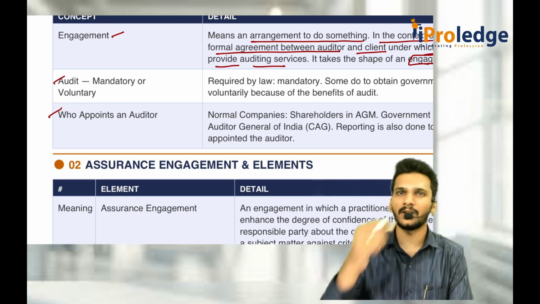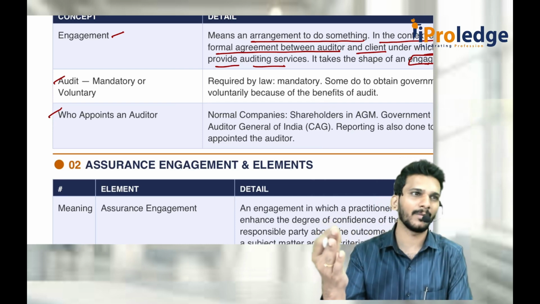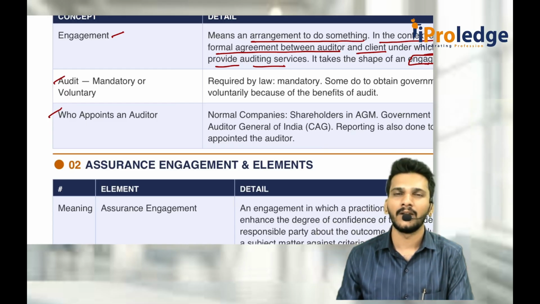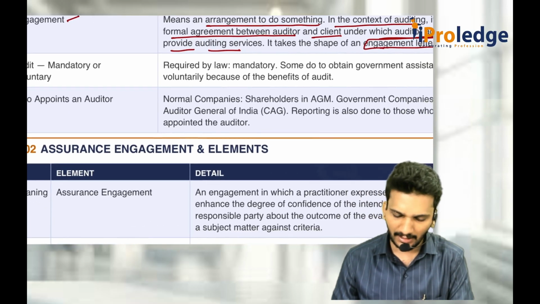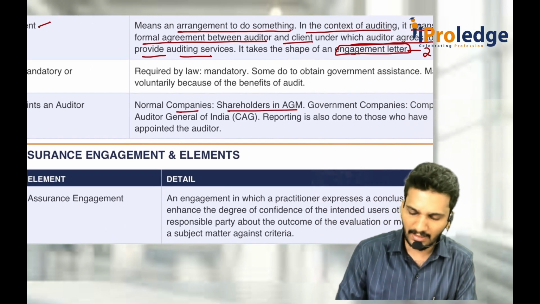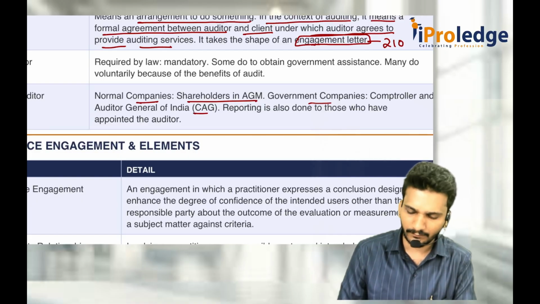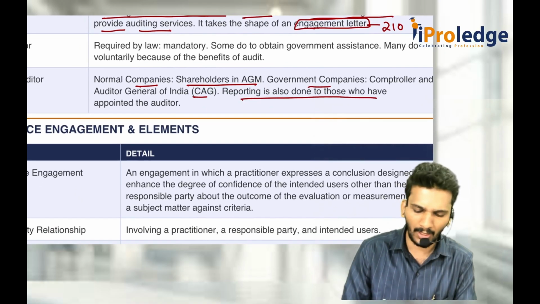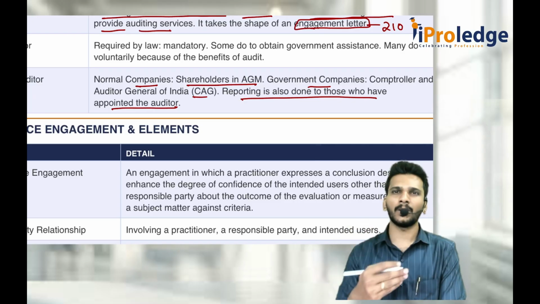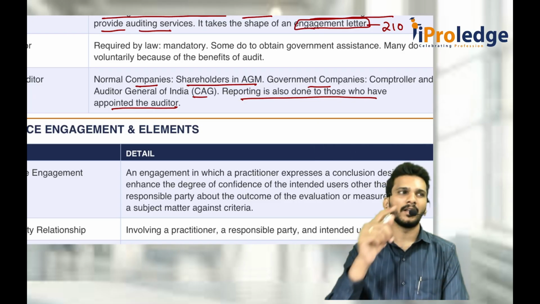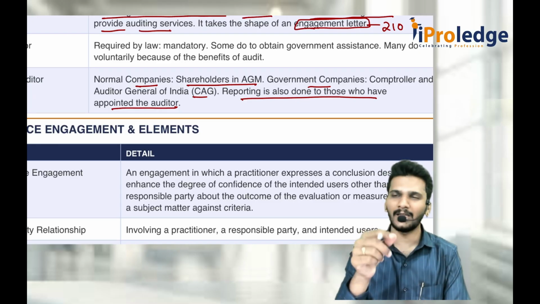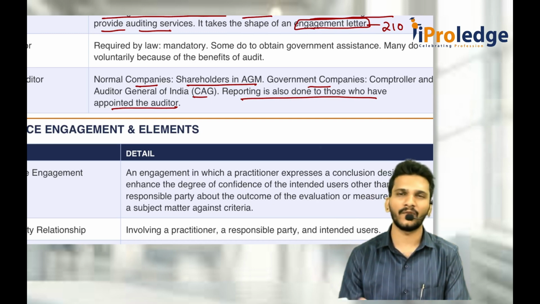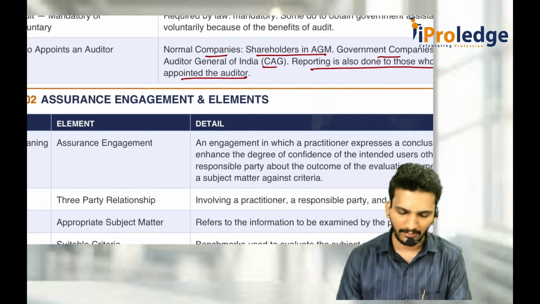Government company, who is the majority holder? Central government or state government, so because of that C&AG will appoint. Again, when it comes to a partnership, partners will appoint. So the appointing authority is generally, in the case of companies, shareholders in AGM, and for government companies C&AG, and reporting is also done to those who have appointed the auditor. That means whenever you give the report, there is a format for reporting: title, addressee, opinion, basis of opinion. The addressee has to be the appointing authority. If C&AG appointed, you give it to C&AG or the Government of India. If shareholders appointed, give it to the members, the shareholders.